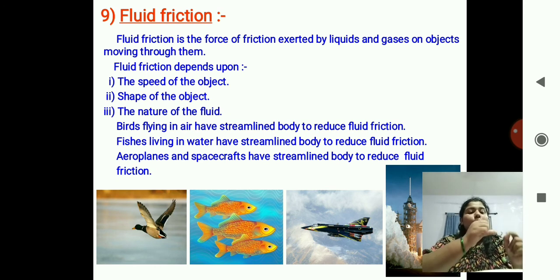But if the body is round in shape or any other shape, what will happen? All the forces will cover the body and the friction will occur all over the body. This friction will oppose the motion of the object, and to avoid this, there is a streamlined body, so that all the forces which are acting will act at only one point.